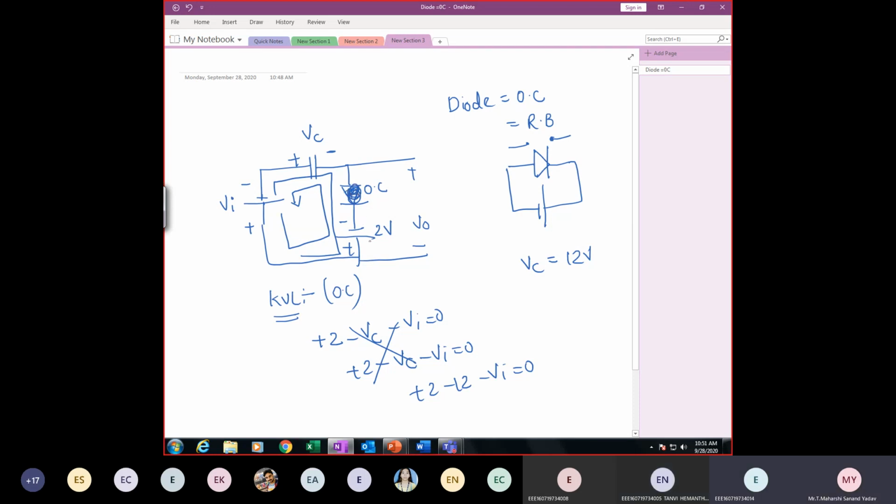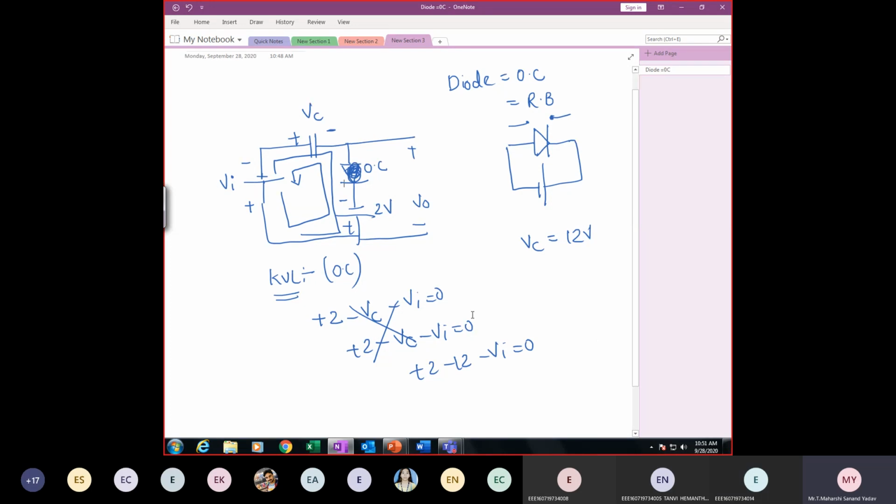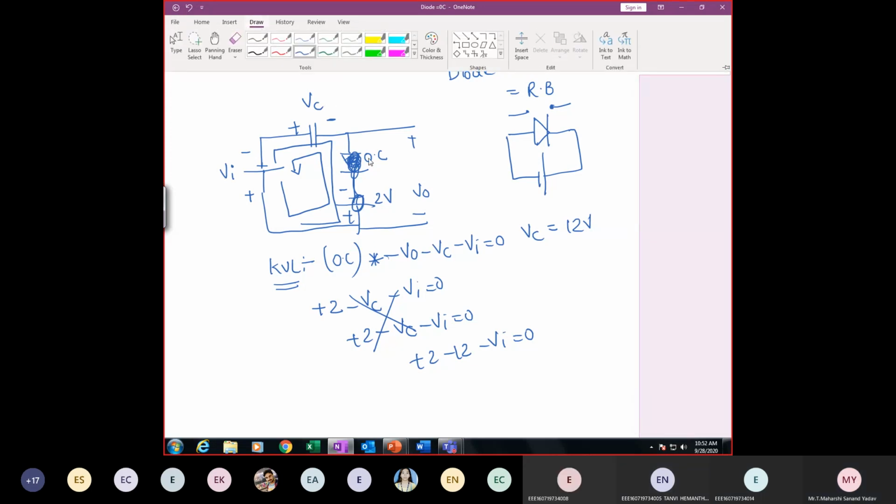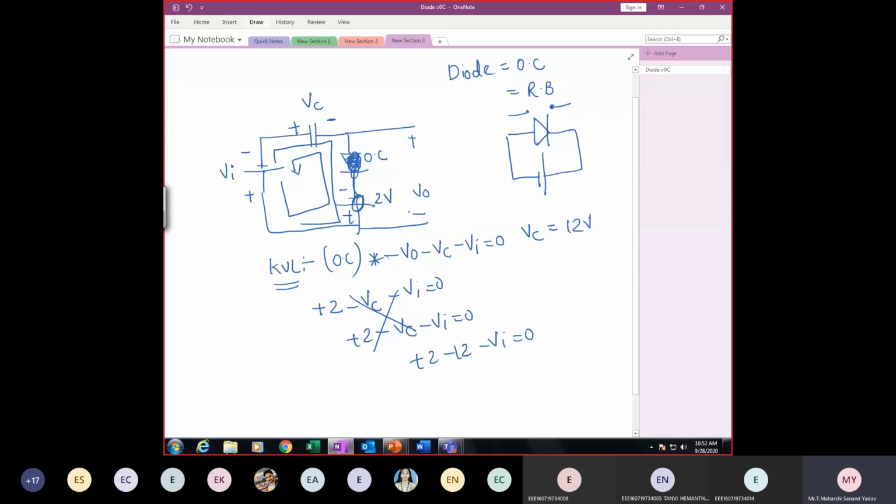Because it is open circuited, there won't be any flow of current through this path. This is a common mistake everyone will make in exams also. If it is open circuited, there is no point in considering this path. So simply you need to write it as minus V out minus VC minus VI is equal to 0. Now what is happening to this? Is it right now? Sir, V out will be 0. No, why 0? It is open circuited, which means simply I'm removing this path.